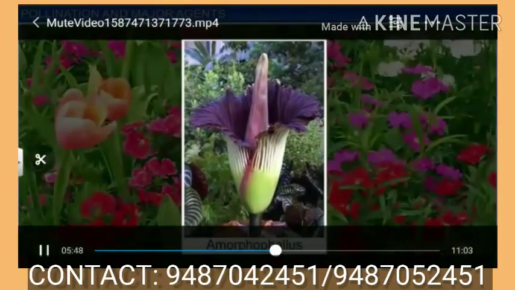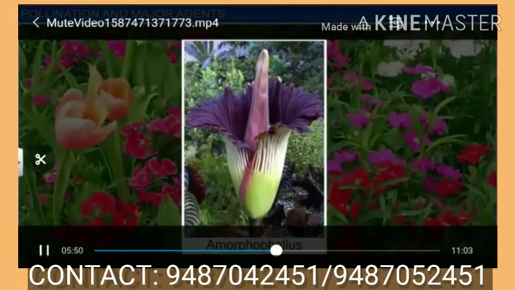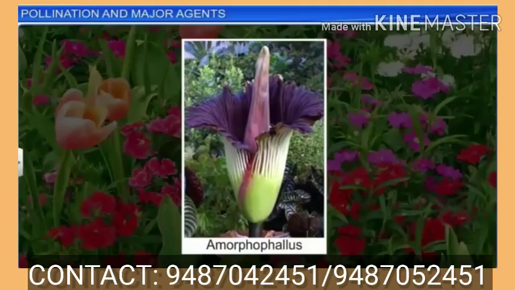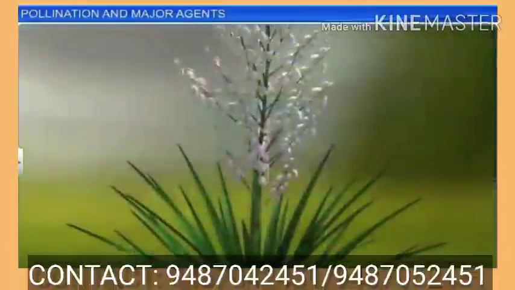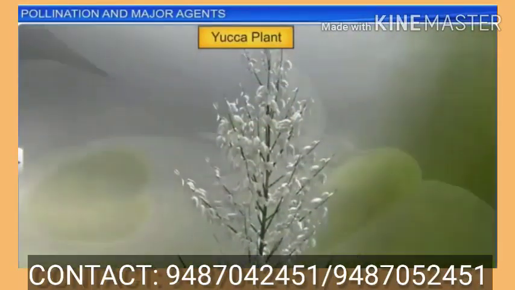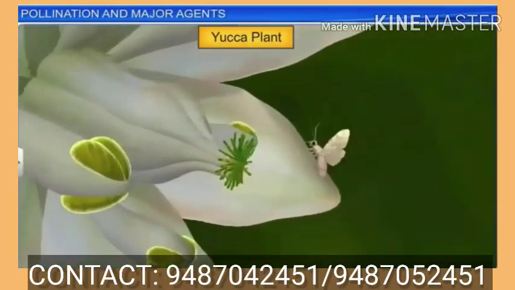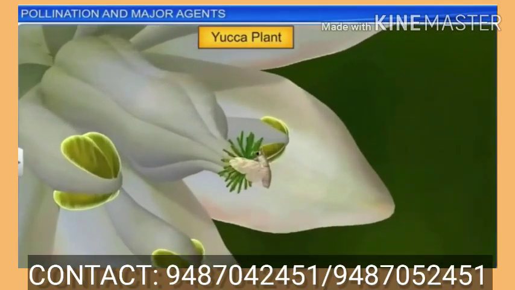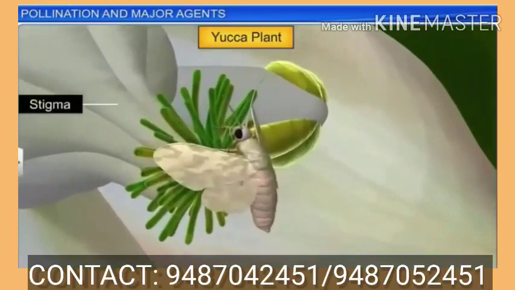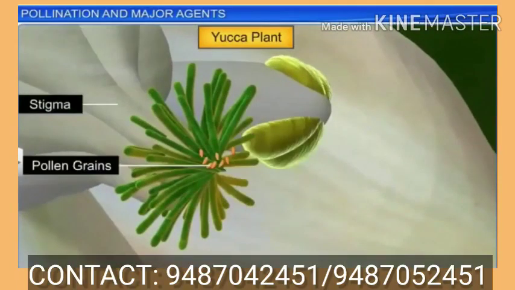This is the largest flower, Amorphophallus. This plant uses animals, insects, for pollination. Then the yucca plant, pollinated by a moth, is a type of insect pollinated plant.